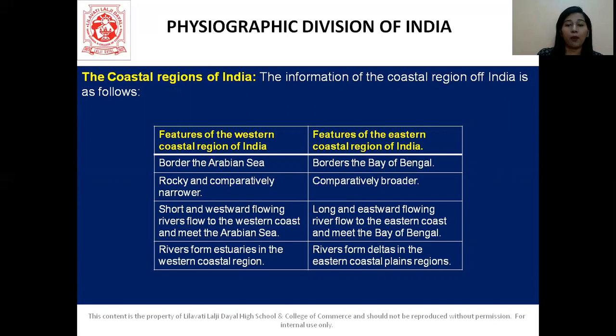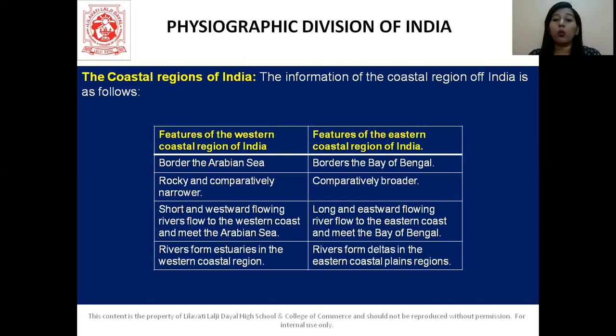Because we saw the map, we know that we have two borders of coasts. So we'll talk about the western coast as well as the eastern coast. The western coast, as you can see here, borders the Arabian Sea, and the eastern one borders the Bay of Bengal. Here it is rocky and comparatively narrower compared to the eastern region. The eastern region is comparatively broader than the western region. Then there are short, westward flowing rivers. They flow towards the western coast and meet the Arabian Sea because they are on the western side.